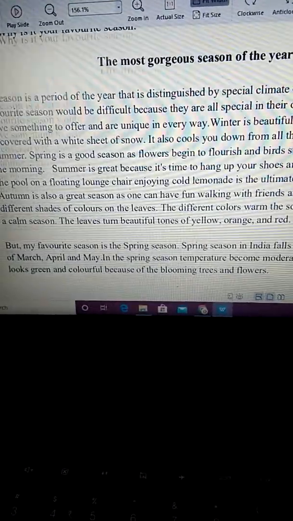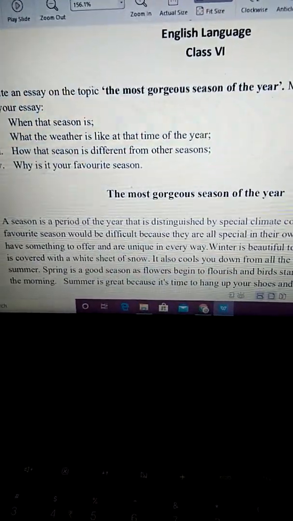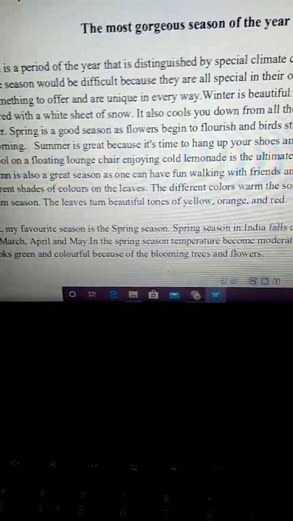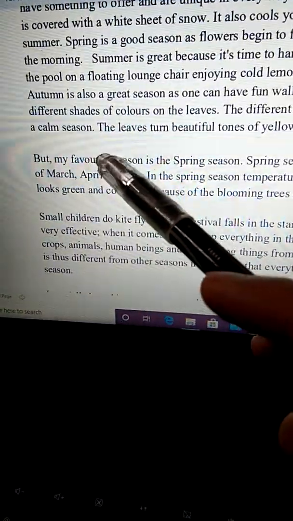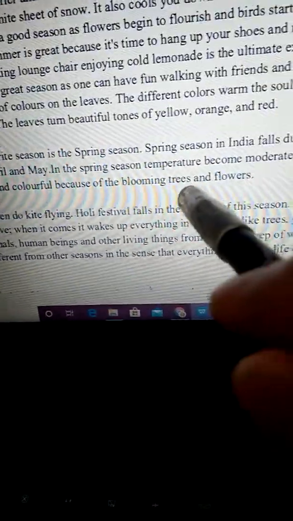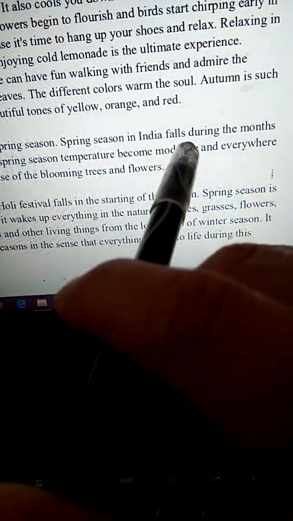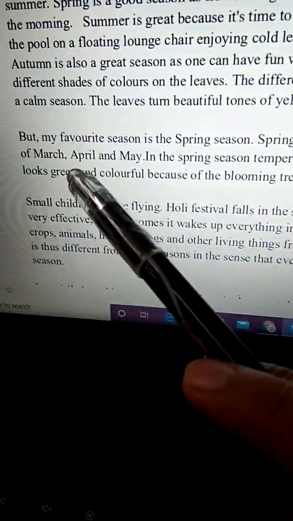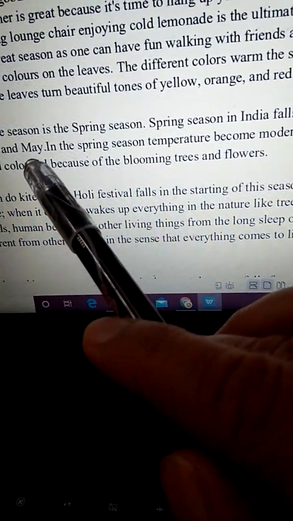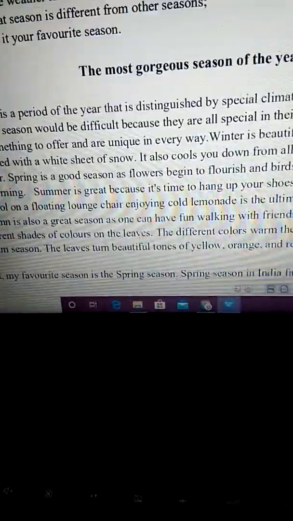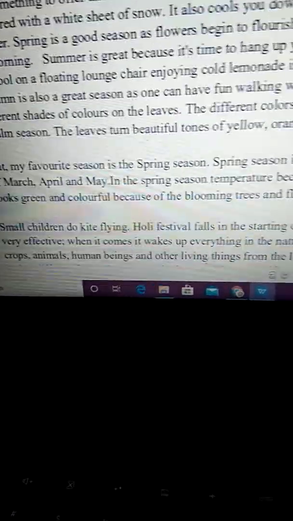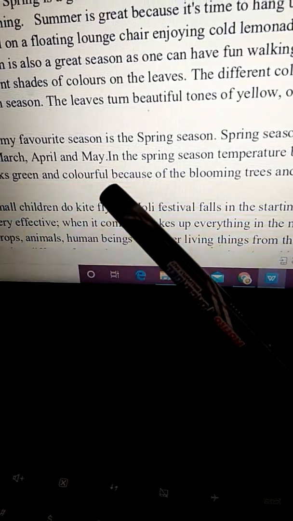Now we come to the next question, when that season is on. Now we mention which season is my favorite and then when that season is. My favorite season is the spring season. So now I point out my favorite season. Spring season in India falls during the months of March, April and May. So these seasons fall in these months. So we have answered the first question, when that season is. It falls during the months of March, April and May.